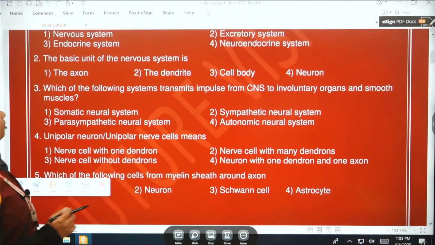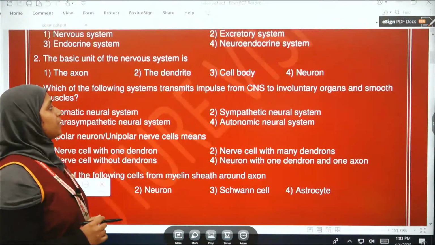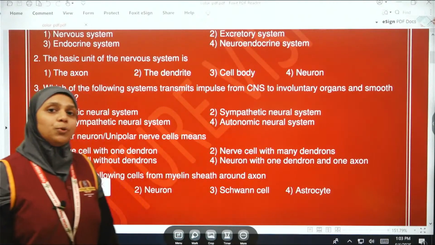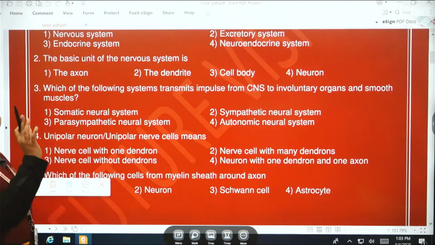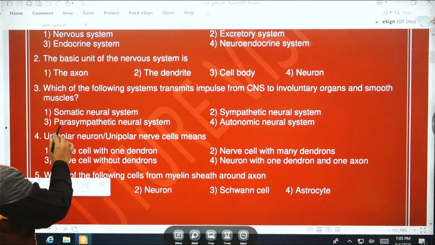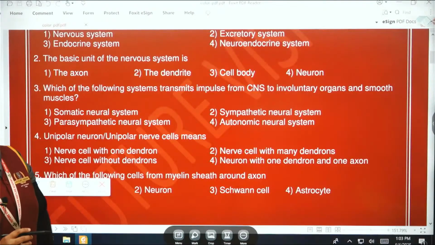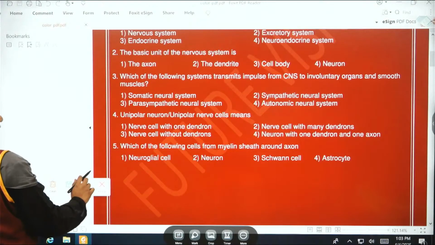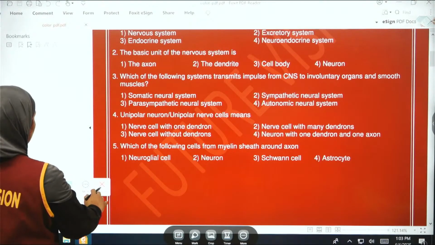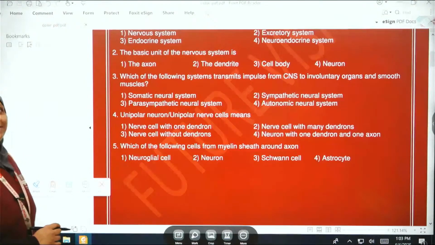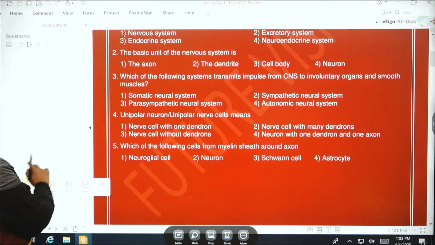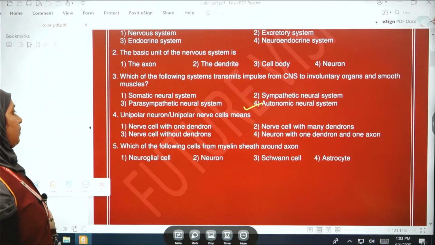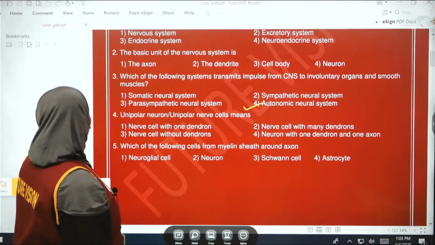Third question, which of the following systems transmit impulse from CNS to involuntary organs and smooth muscles? The smooth muscles is the key word here. So if it becomes smooth muscles, it is the autonomic neural system.